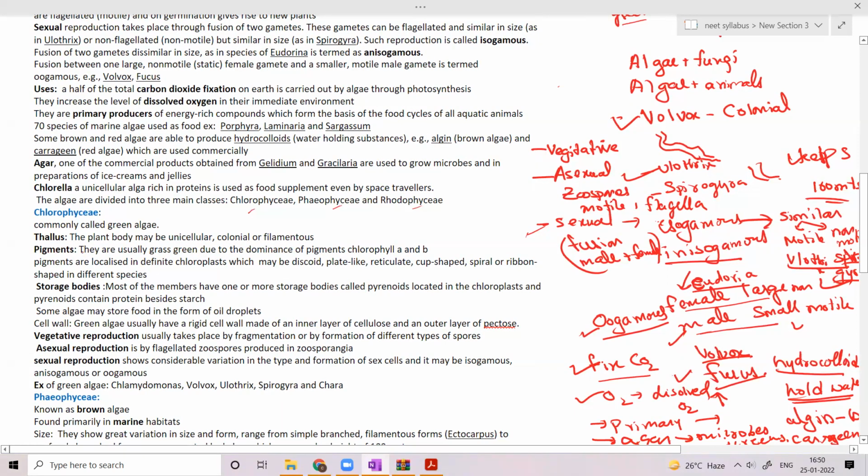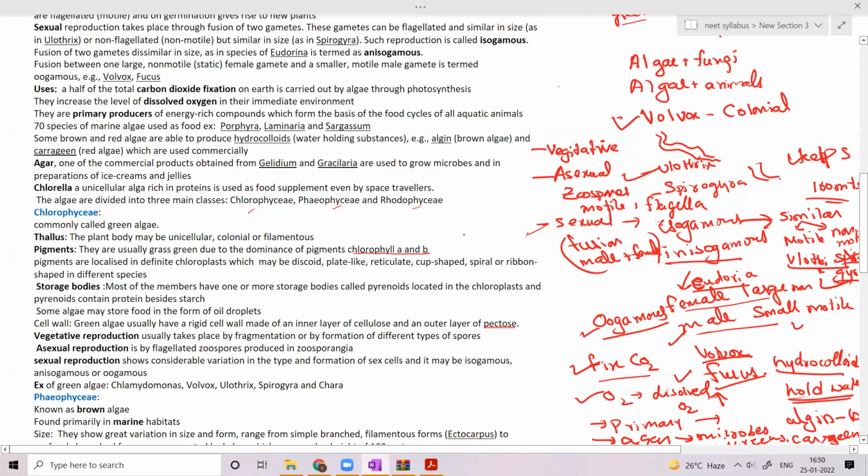Coming to the pigments present in them, they are usually grass green due to the dominance of pigments chlorophyll A and B. These are the important things to remember. Chlorophyll A and B are present in Chlorophyceae.